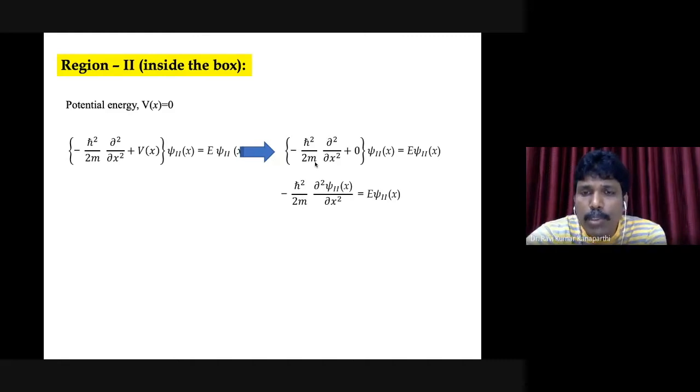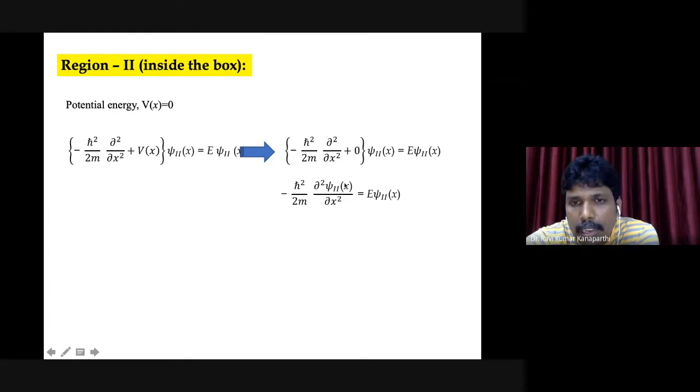Then what I'm doing, I'm trying to simplify the expression, that is minus h cross square by 2m dou square psi2 of x by dou x square is equal to E psi2 of x. That is the expression. The potential energy term is actually ruled out. Now, as you can see here, this is a partial differentiation notation, dou, right?